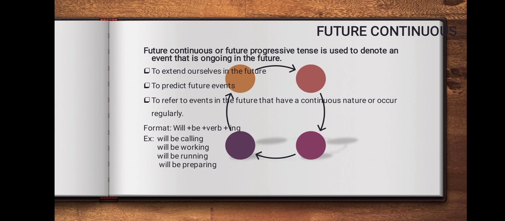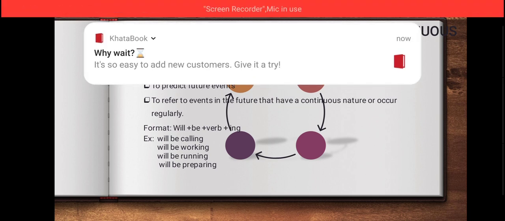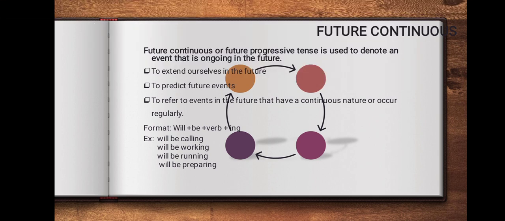Next one, future continuous. Future continuous or future progressive tense is used to denote an event that is ongoing in the future. It is used to predict future events, and to refer to events in the future that have a continuous nature or occur regularly. An action is happening at a specific point of time in the future. That's why it is called future continuous or future progressive.